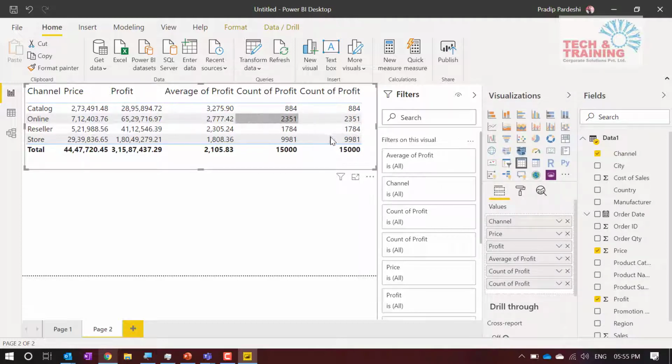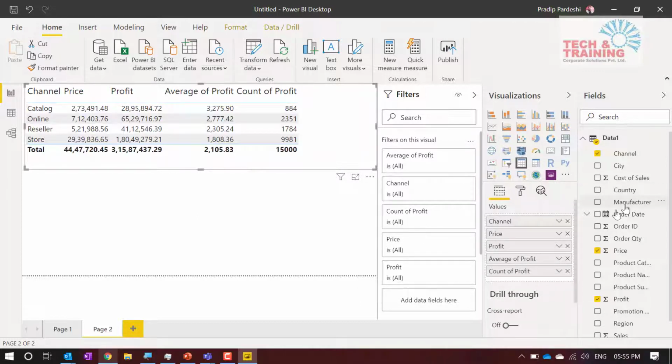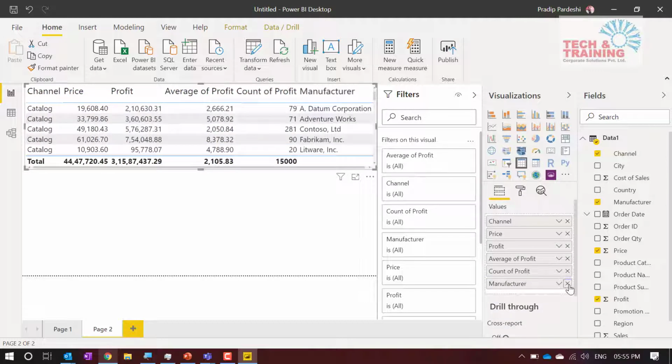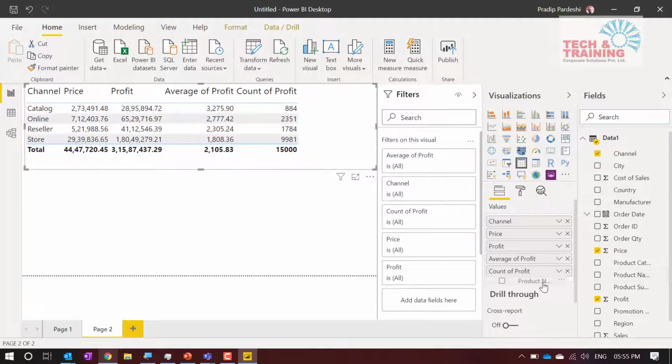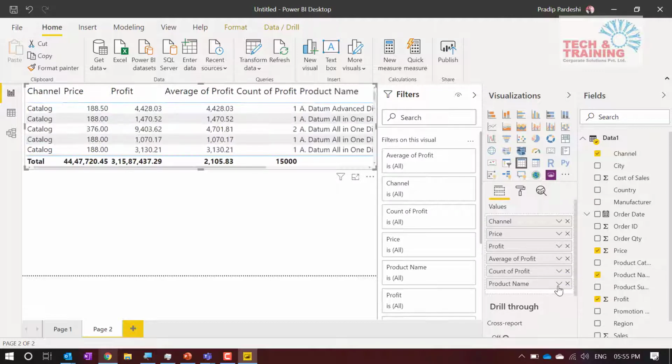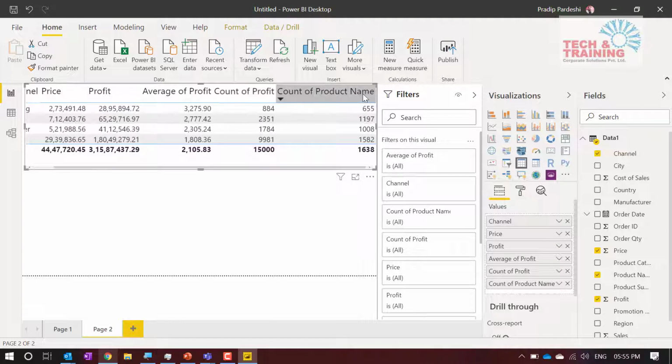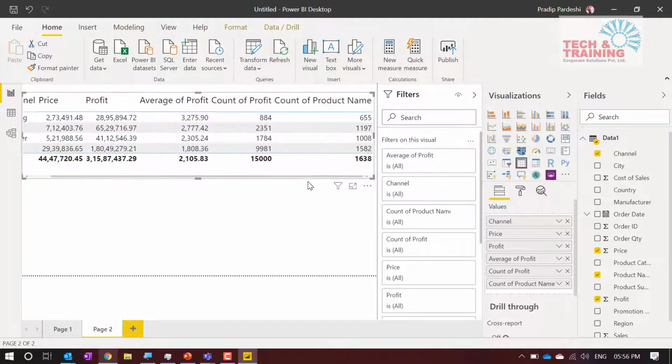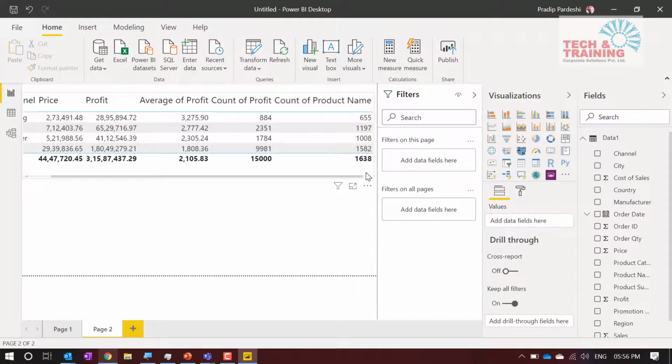I think this count and distinct count value would be the same because we have selected category wise or catalog wise. If you want to see the power of distinct count, let me remove this and get manufacturers. How many manufacturers are there in each channel, or else this won't be the correct thing. I'll go ahead and use product name. So how many unique products have I sold? This is going to be distinct count. Now see here, we have these values as distinct count for each of these categories. So we can say that across the channels, we have these unique products being sold.